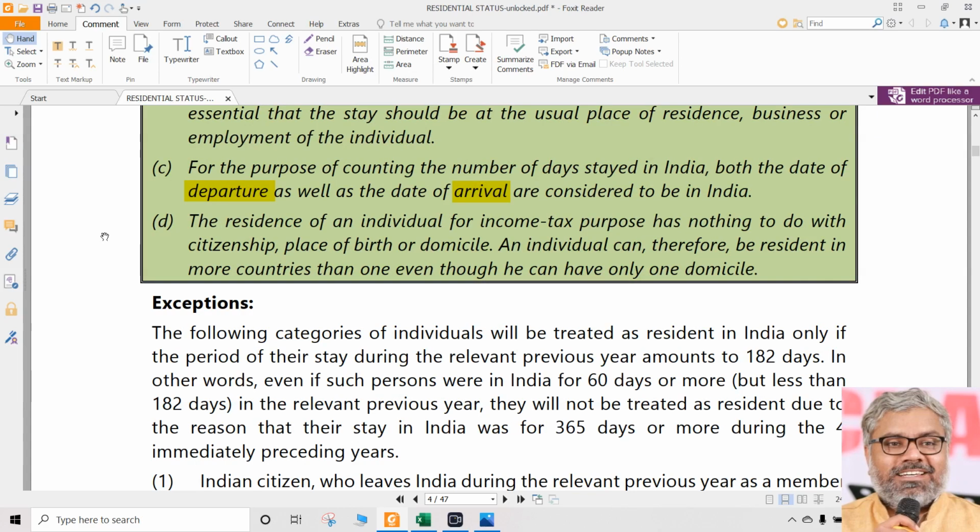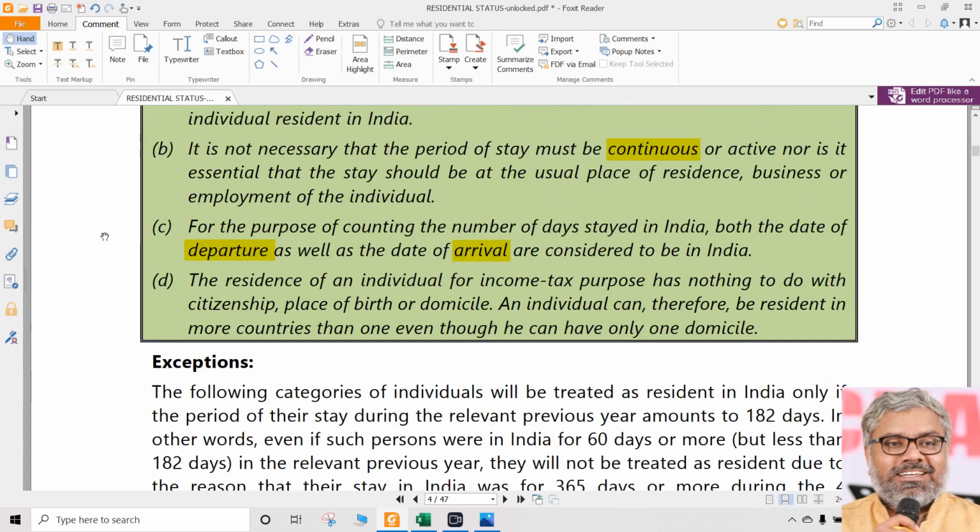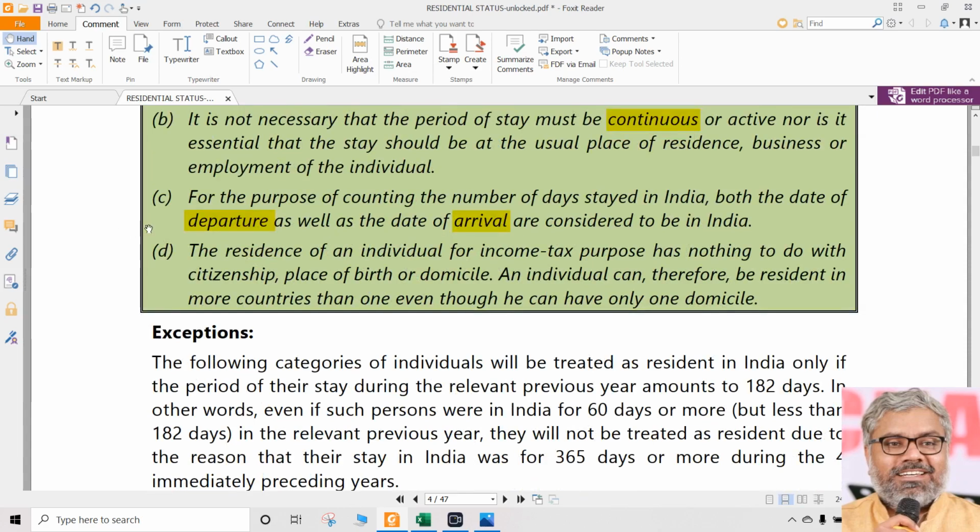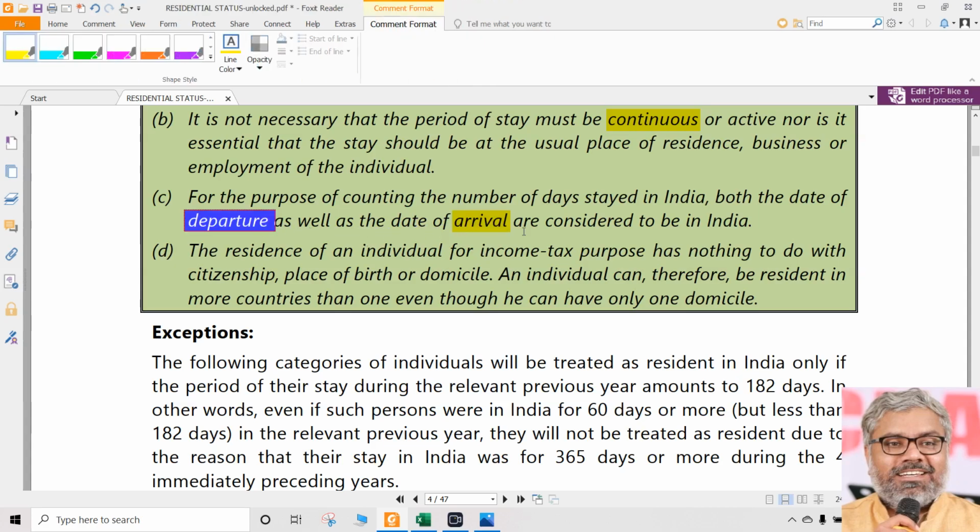It's a simple point. As far as law is concerned, as far as Income Tax Act is concerned, what should we focus on? Should the date of arrival and the date of departure be considered? Answer is yes, they should be considered also as if they are in India. Should we worry about the number of hours? Answer is no. We are bothered about the number of days of stay.